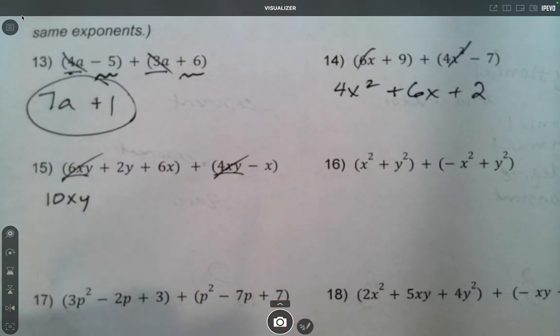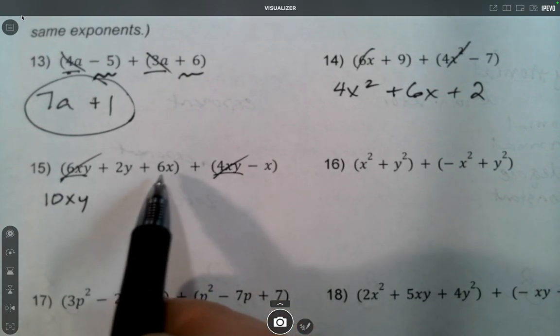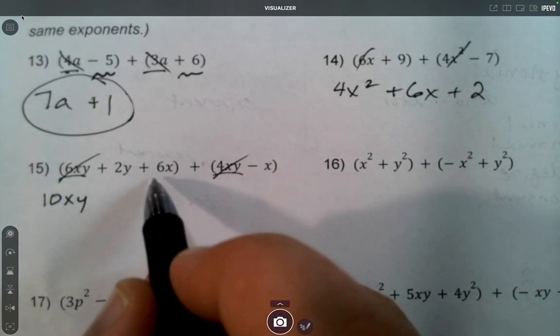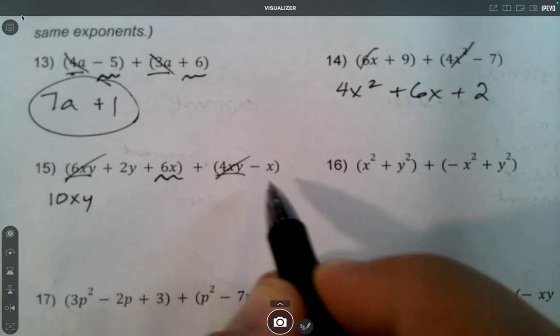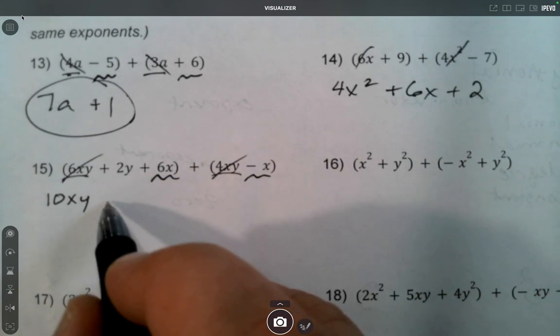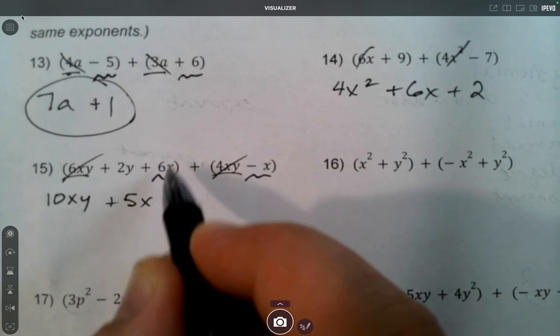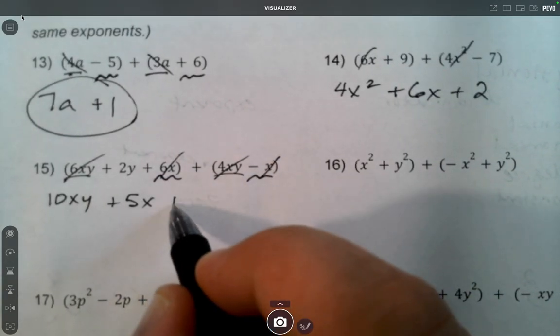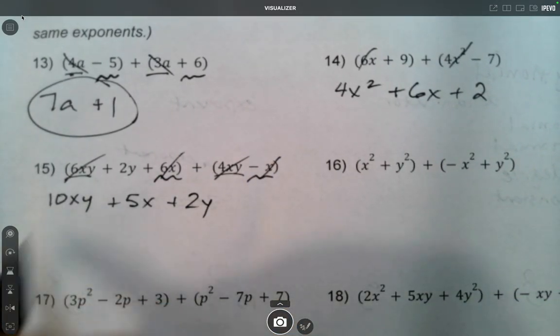Then I tend to go alphabetical. Again, I won't be picky as long as you have the right terms. But I just think, okay, I'm going to do x next because it's alphabetically before y. So we have 6x minus x, which is 5x. And that just leaves the 2y, which will stay just as it is.